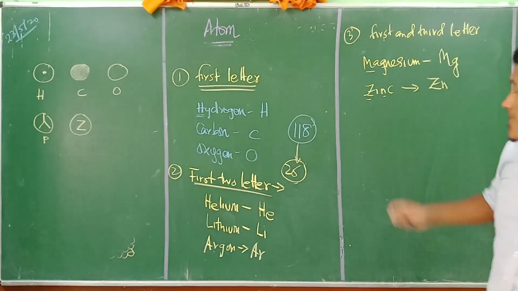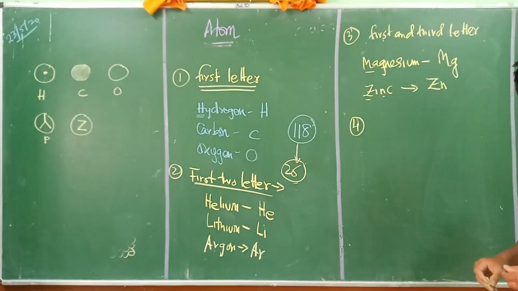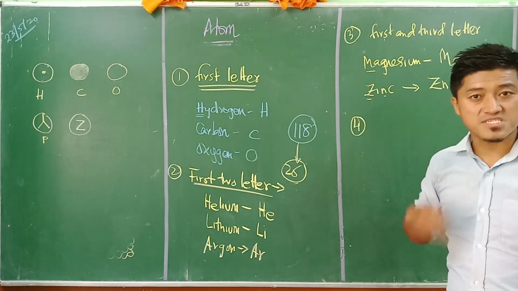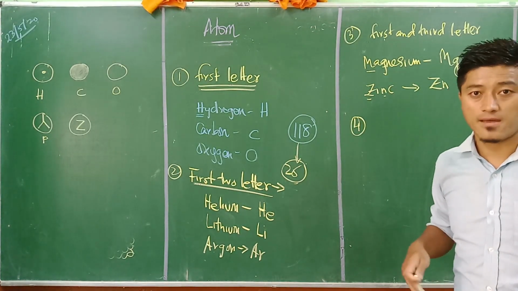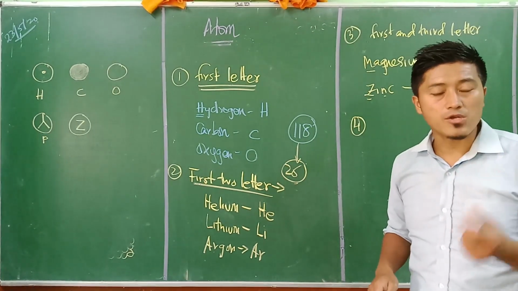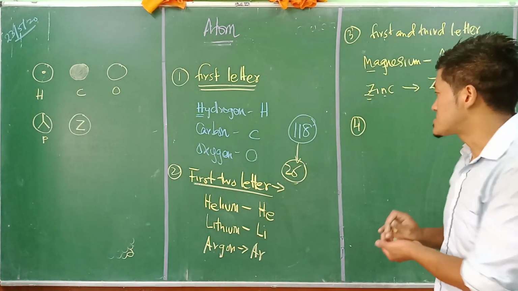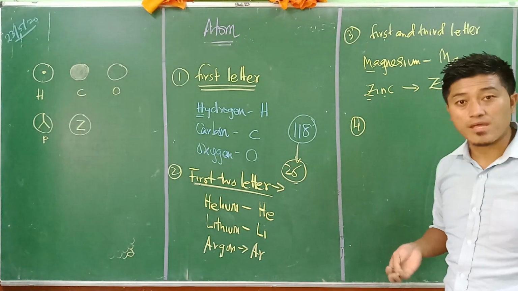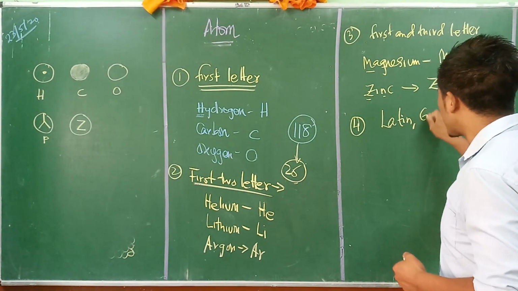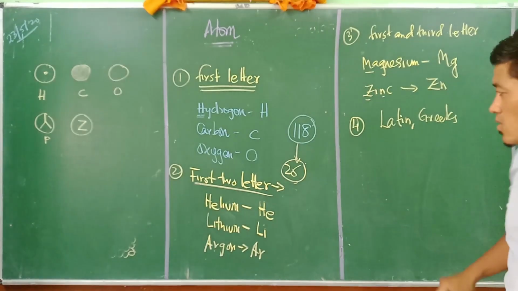Now they took the third measure. There are some elements which were discovered in different places and have different kinds of names there. For example, some elements were discovered in the Latin period and have a Latin name, or maybe Greek, or from different places. Let's say sodium.